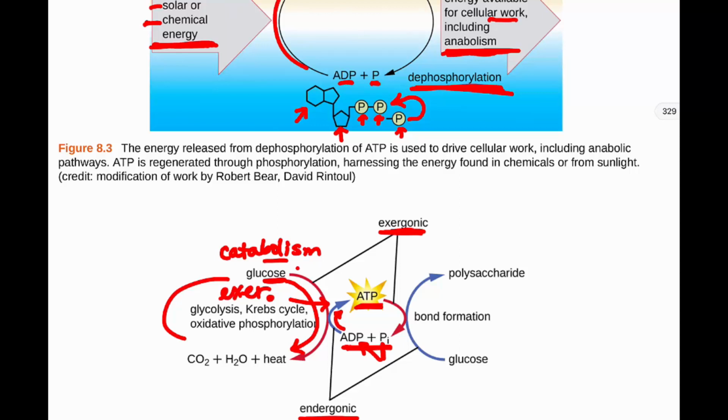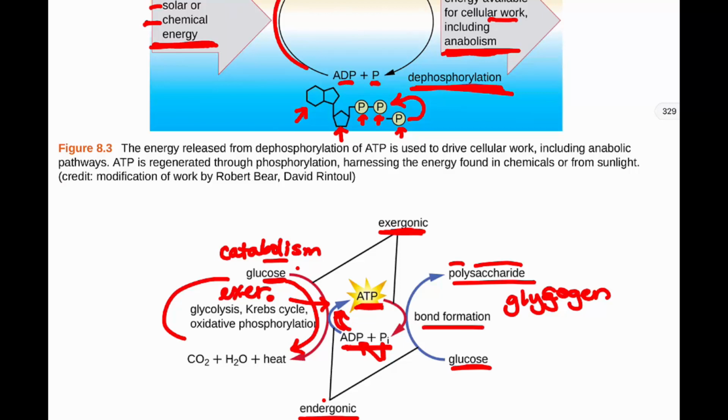If we want to then, say, take glucose and make a polysaccharide, poly meaning many, saccharide sugars, like glycogen, as I mentioned, glycogen. If we want to make glycogen, which is many glucose molecules, a polysaccharide, we want to form bonds between glucose molecules. Well, if we're forming bonds, that means we're going to have to put energy into it.